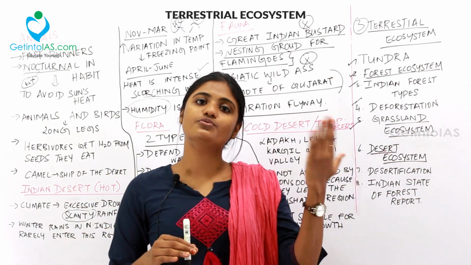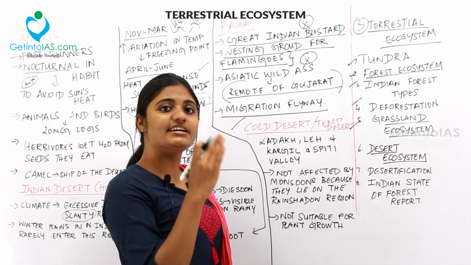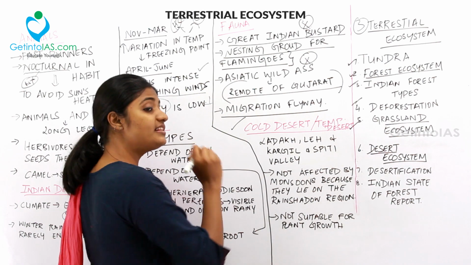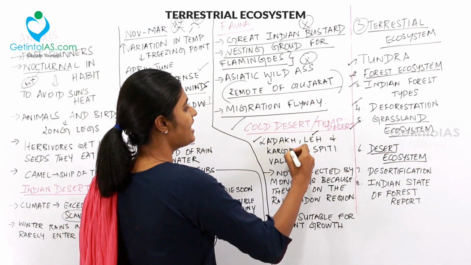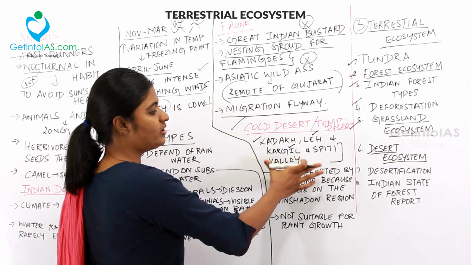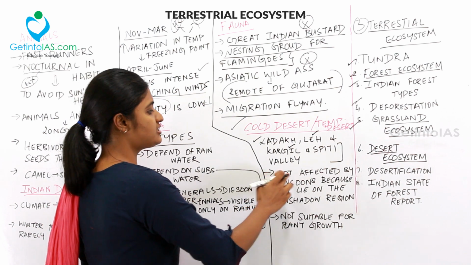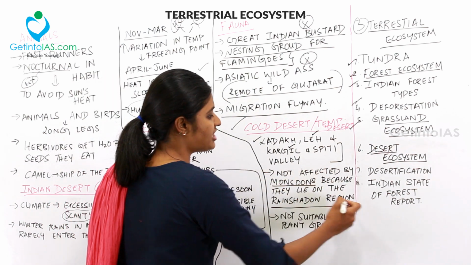So now let's move on to the Indian cold desert. Cold deserts are otherwise called temperate deserts. So where are these cold deserts found in India? They are found in Ladakh, Leh, Kargil and Spiti Valley. In all these regions, cold deserts are found. And they are not affected by the monsoon because they lie in the rain shadow region.